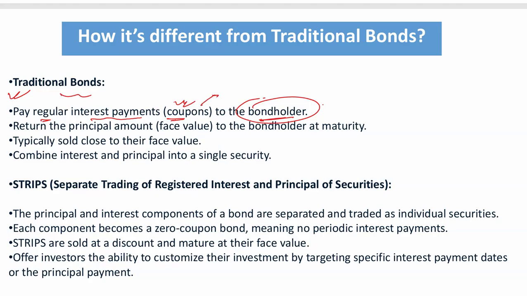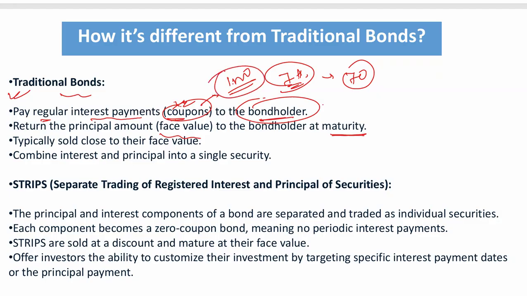Suppose the price of the bond is rupees 1000 and the coupon here is 7%. It means you are going to get 70 rupees regularly, right? The bondholder is going to get 70 rupees regularly. All right. So this is interest payment, the coupon. Coupon means the interest rate at which it is offered. Then the principal amount, the face value, is returned to the bondholder at the time of maturity, means 1000 rupees will be returned.